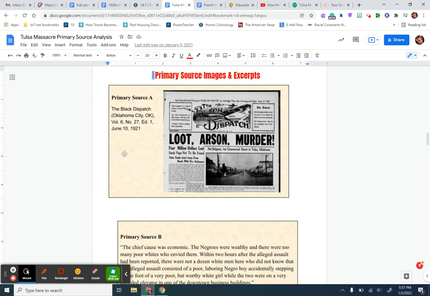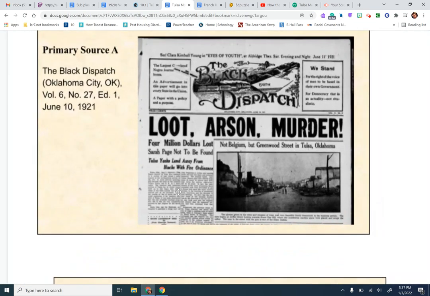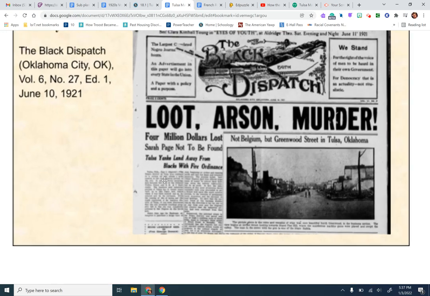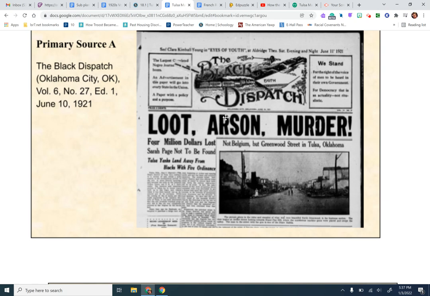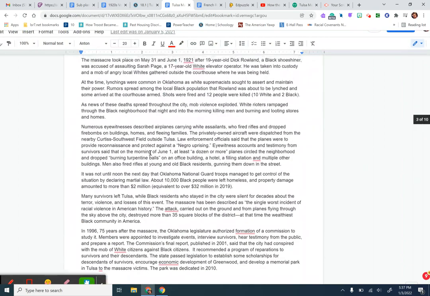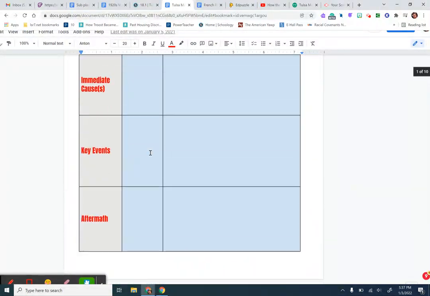So primary source A, it's a newspaper. Okay, this comes from the Black Dispatch. Okay, and this newspaper article, we can zoom in a little bit. It says loot, arson, murder, $4 million lost, Sarah Page not to be found, Tulsa yanks land away from blacks with fire ordinance. So this is giving an overview, kind of what happened, and it's telling what happened after. Okay, it tells us that $4 million is lost, that land is taken away. So we can go back up here, and that was primary source A.